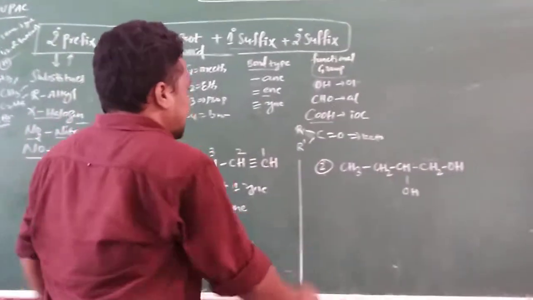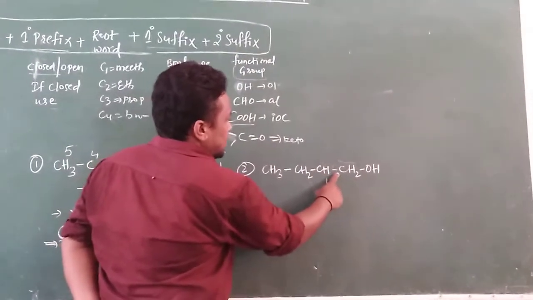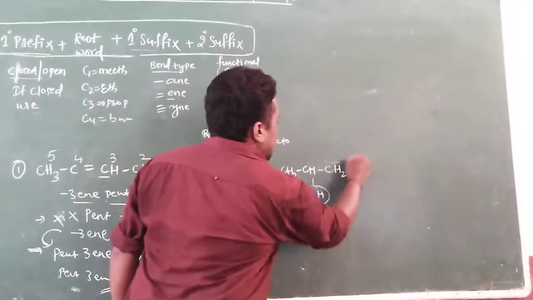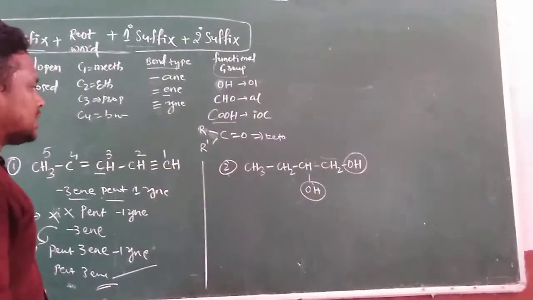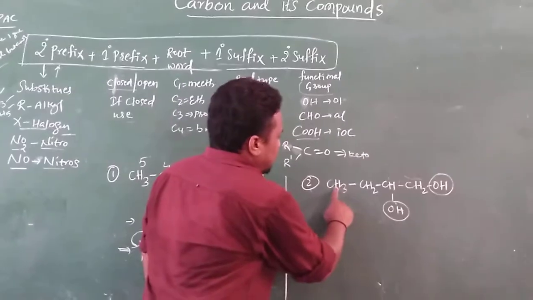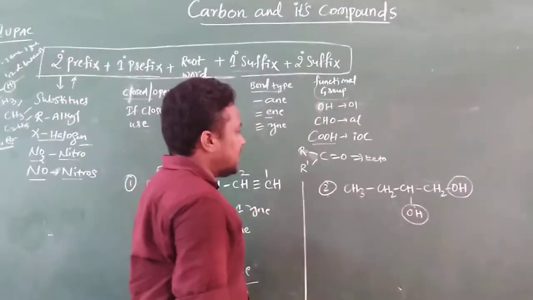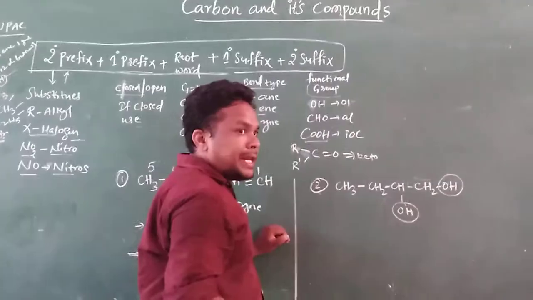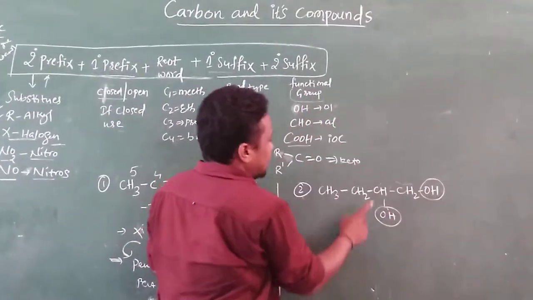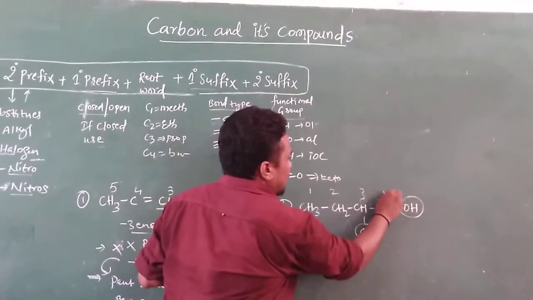Suppose another compound is there: CH3-CH2-CH-CH2-OH. Here OH and OH are functional groups. How many carbons are there? 1, 2, 3 and 4. Then how can you give the numbering? We have to give the lowest number to the functional group. If I would like to give numbering like this, 1, 2, 3, 4,